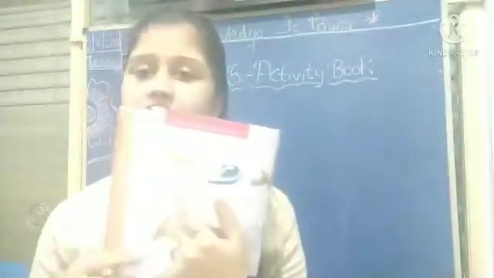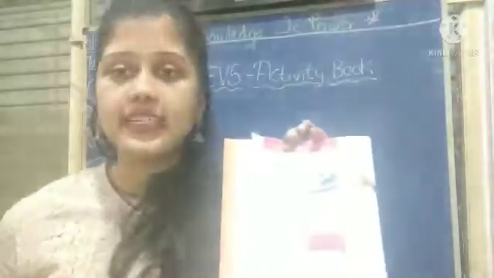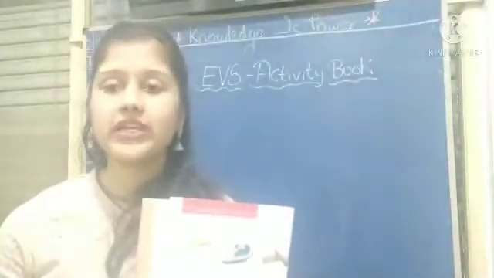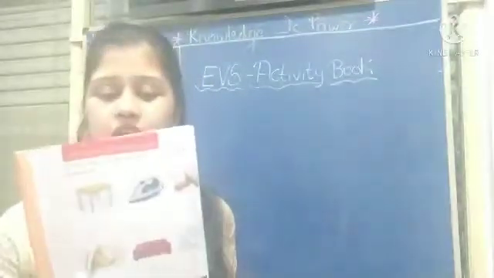So which pictures do you have to color? Teacher's table, duster, chalk, dustbin and blackboard. Okay, these things you have to color because these things are kept in our classroom. Okay. So this is your homework for today. That is page number 20. First page was page number 19. This is page number 20.